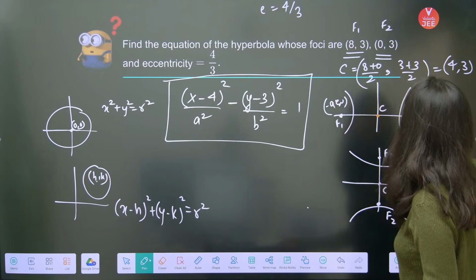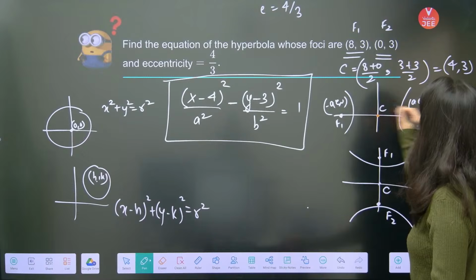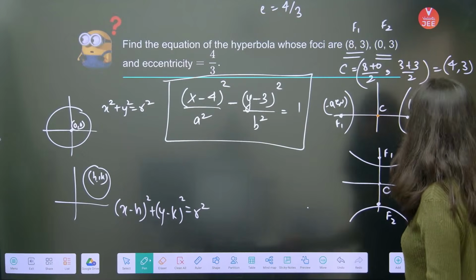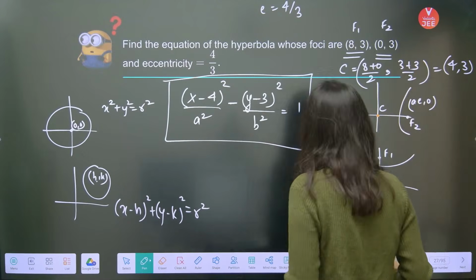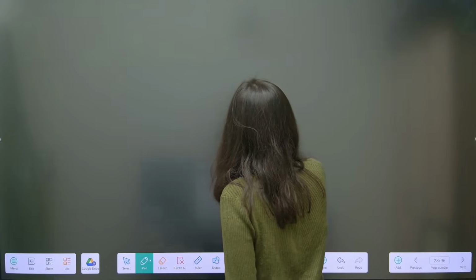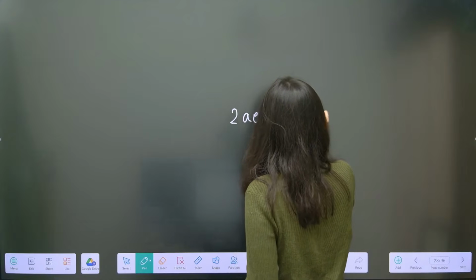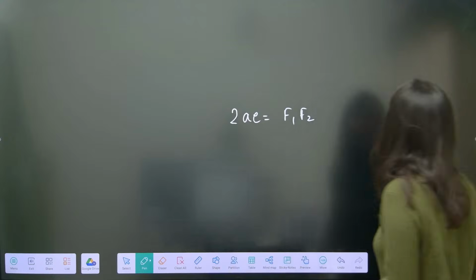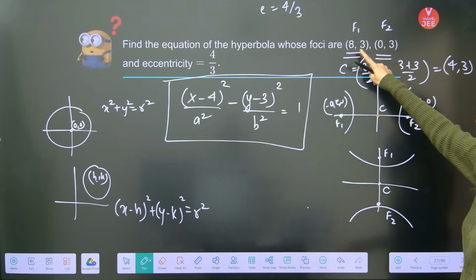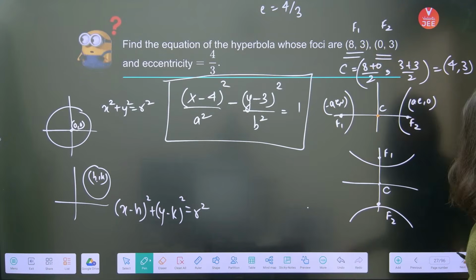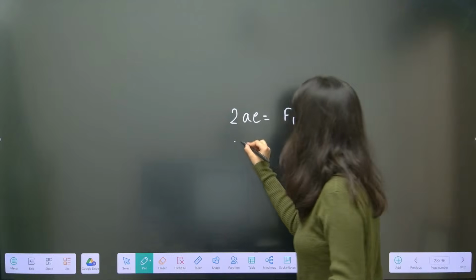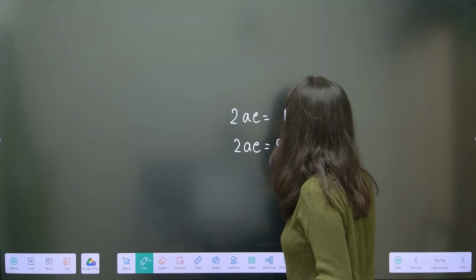Focal distance, this is AE comma 0. So distance between focus is what? 2AE, right? Let me just write it. 2AE is equal to F1 F2, the distance between the foci. And by the two foci, can you see the distance between them is 8? So by observation, 2AE is equal to 8.